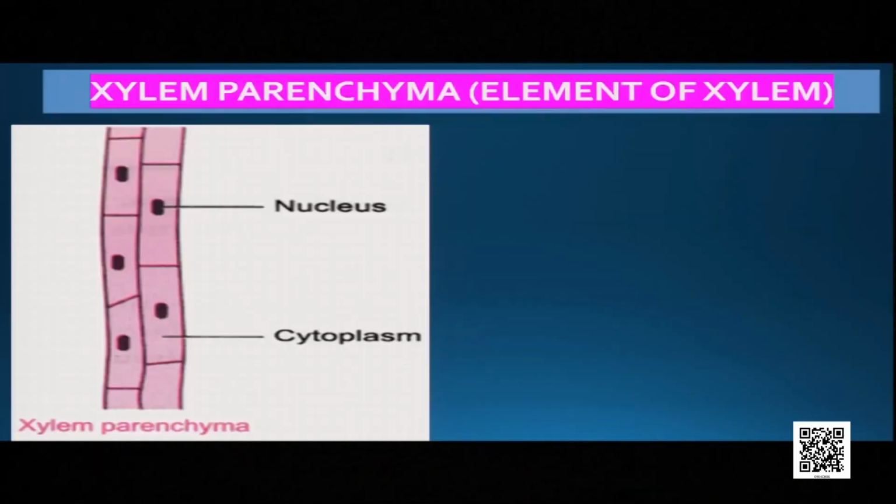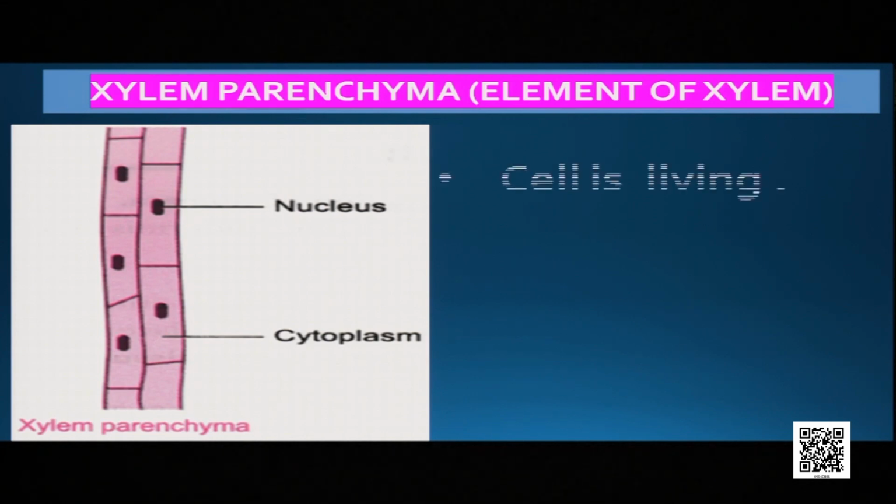Okay. Then the third type of xylem tissue is xylem parenchyma. Actually, there are some parenchymatous tissues which are associated with the xylem. Those are called xylem parenchyma. And those cells are living. It is clearly seen from the picture that they have nucleus and cytoplasm.